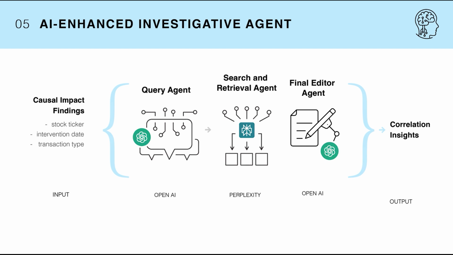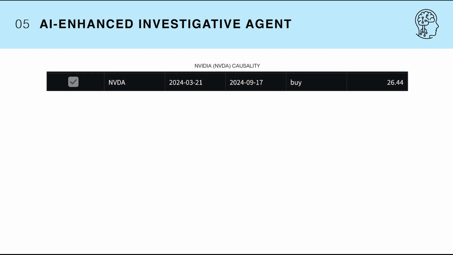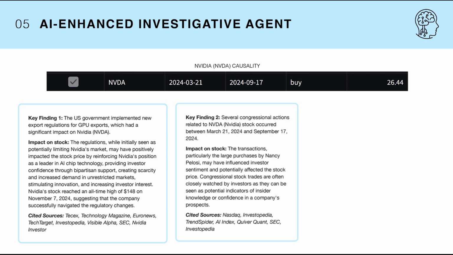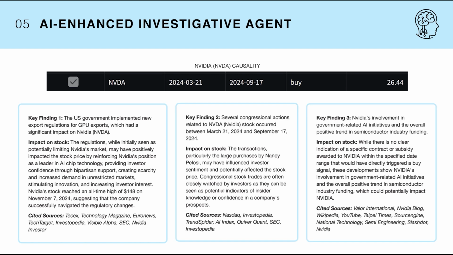With this outcome defined, now we can clearly see if there was a corresponding news event that occurred in addition or parallel to this causal event. Here we have an example with NVIDIA, which was a stock that we identified in the app.